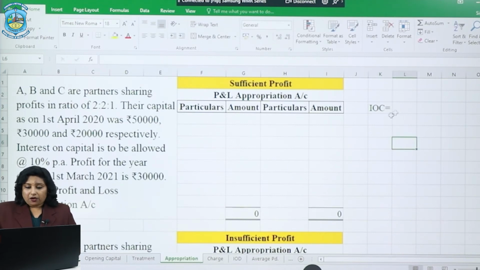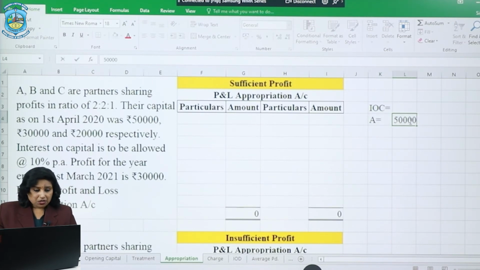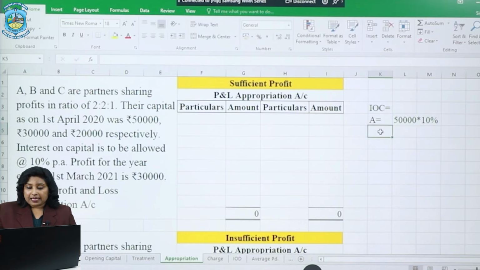Now, IOC for A shall be 50,000, which is the capital contributed by A, and the interest on capital is at the rate of 10%. Okay, and their capital is at the beginning of the year, that is, opening capital only. Similarly, we will calculate for B as well.